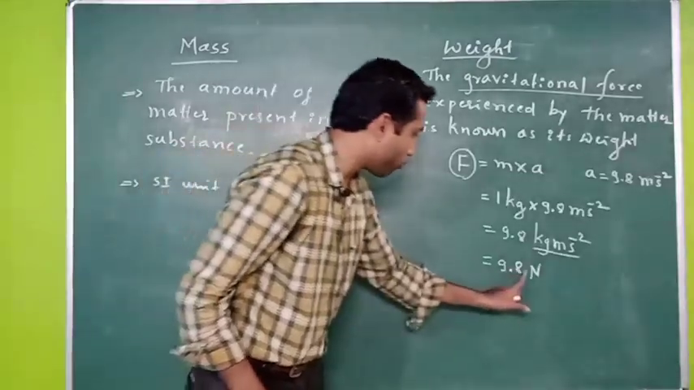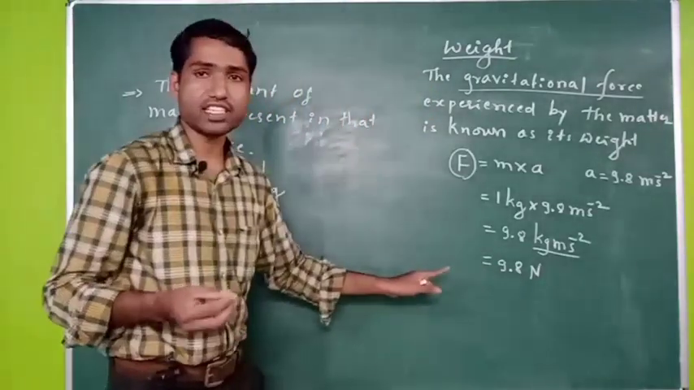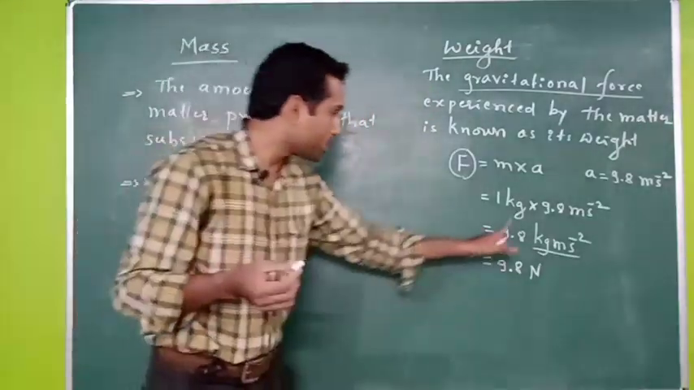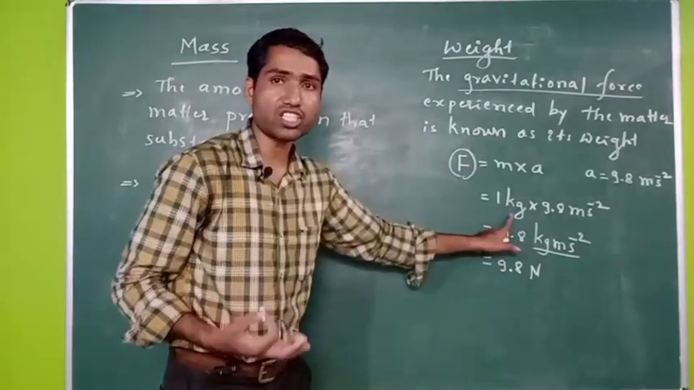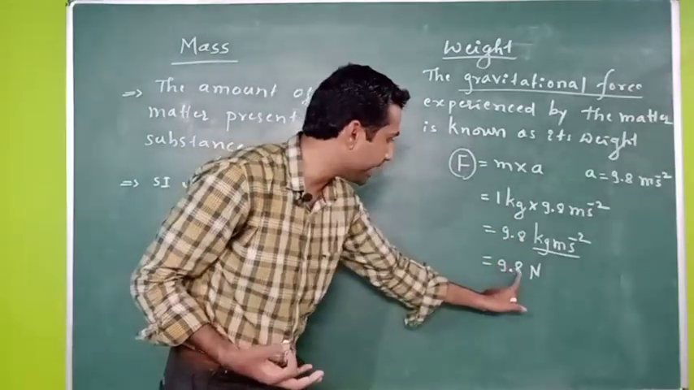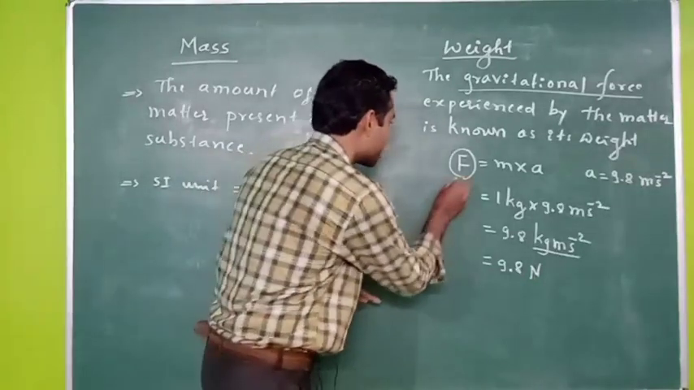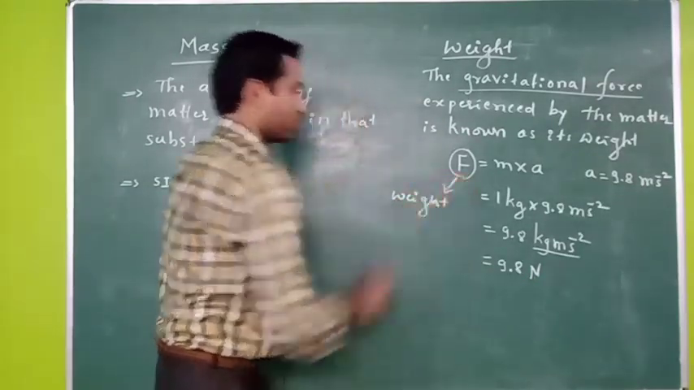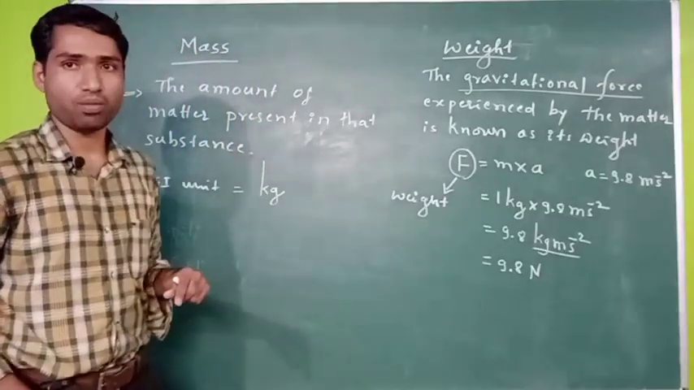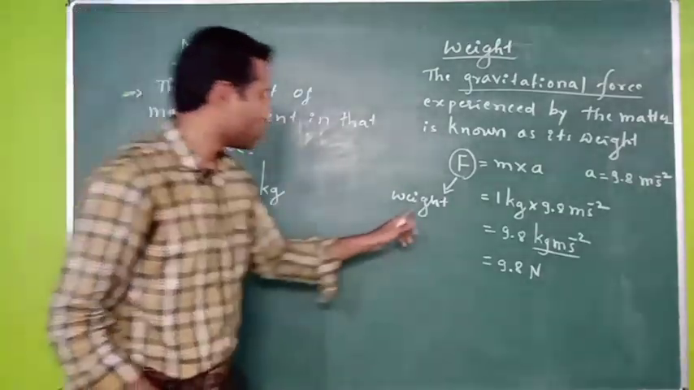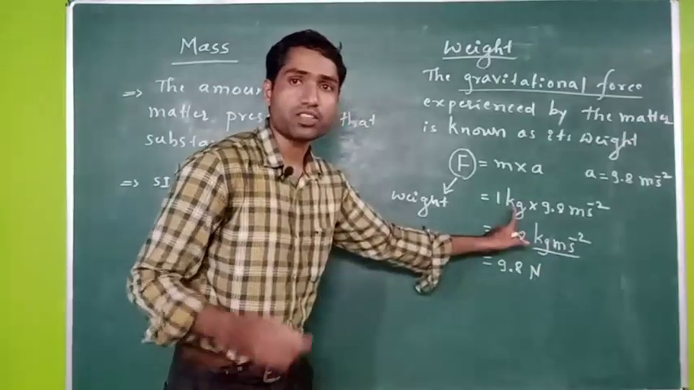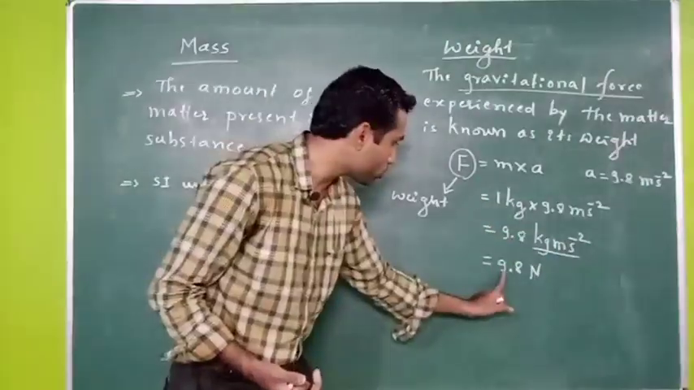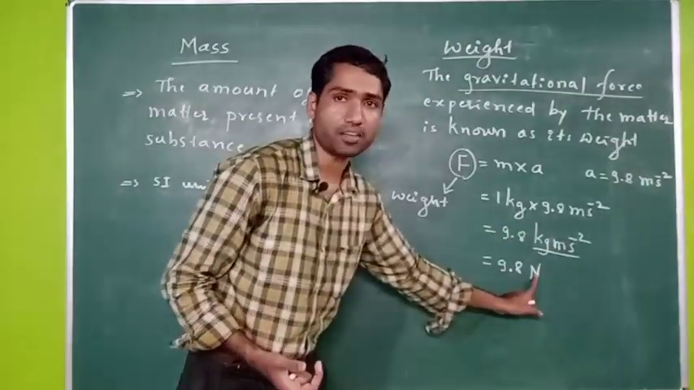So what is the force experienced by that 1 kg of substance due to gravitational force? That is equal to 9.8 Newton. That is its weight. So what is the weight of 1 kg of substance on the earth surface? That is equal to 9.8 newtons.